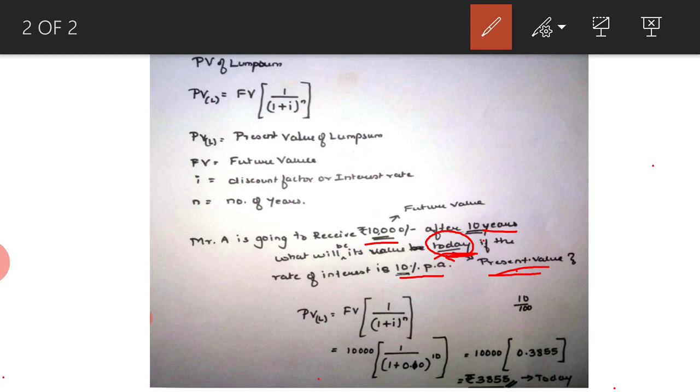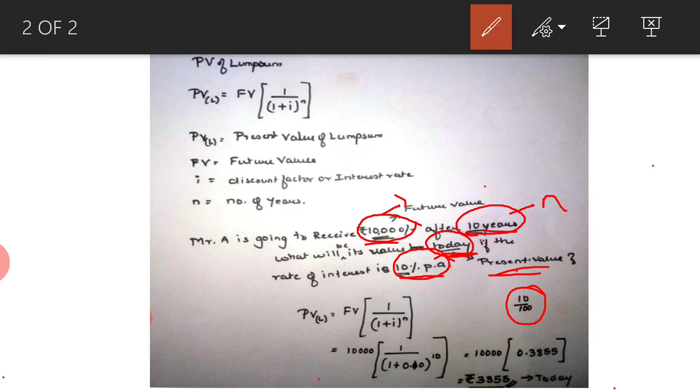Now what is given to us? Mr. A is going to receive 10,000 rupees after 10 years. That means this is the future value which is given to us, 10,000 rupees. When is he going to receive it? 10 years. That is nothing but your n. So substitute the same values in the formula when i is equal to 10%. So PVL is equal to 10,000 into 1 upon 1 plus 0.10, the whole raised to 10. 0.10 comes from 10 divided by 100. 10% is 10 divided by 100.